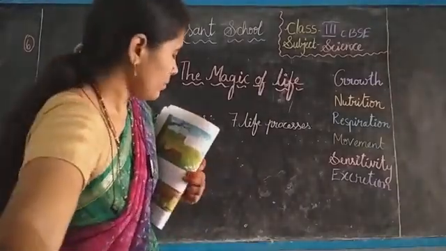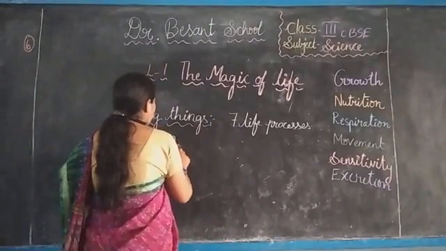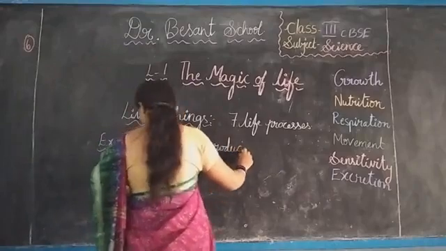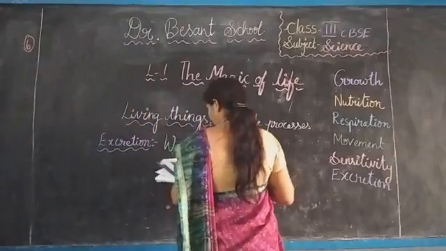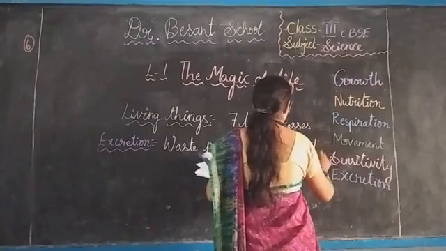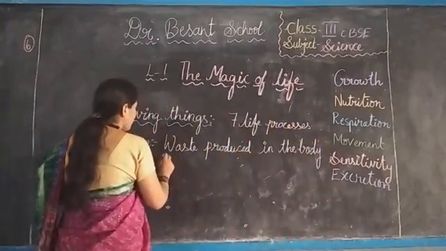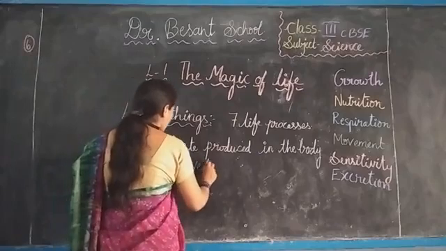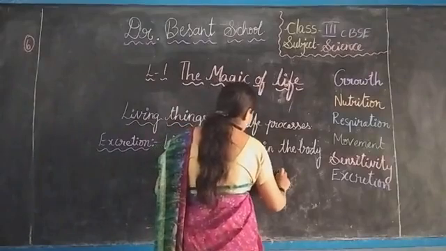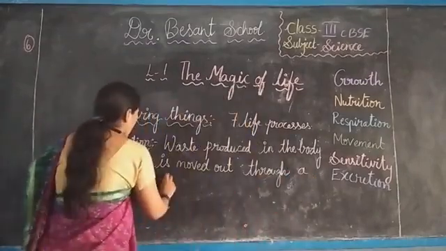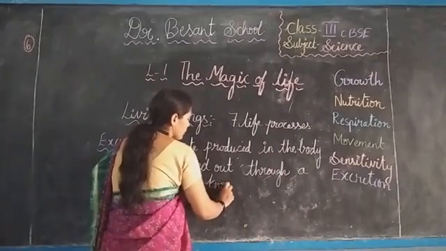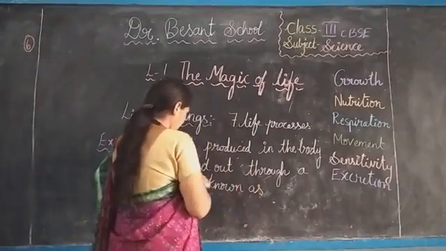Waste produced in the body is moved out through a process known as excretion.